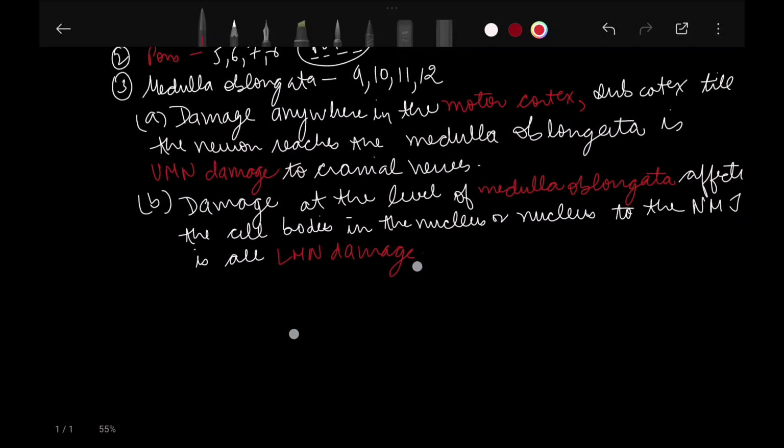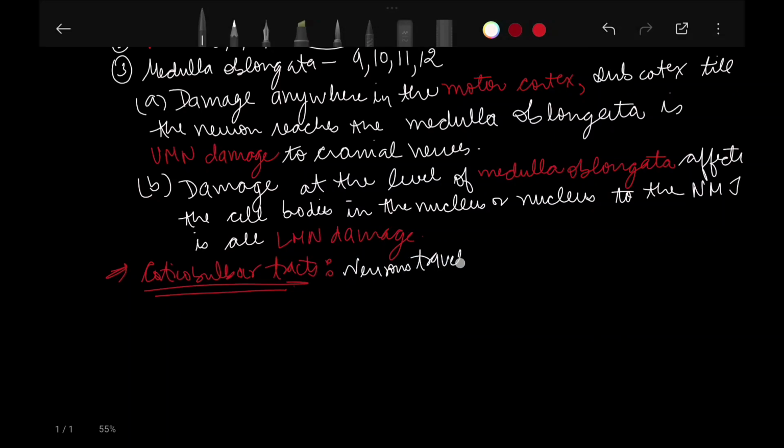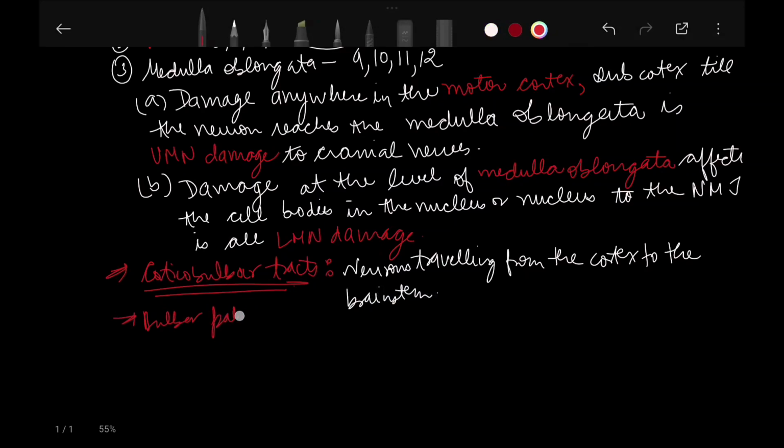Now coming to the next topic, that is the corticobulbar tract. These are the neurons traveling from the cortex to the brainstem. Now what is bulbar palsy?